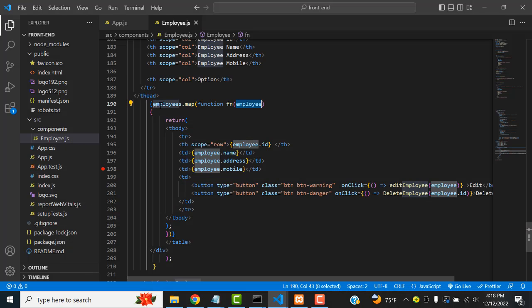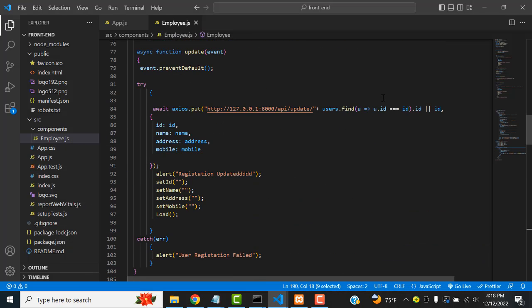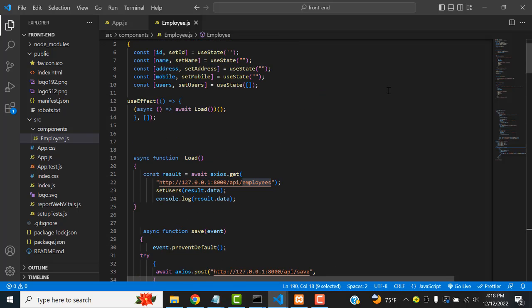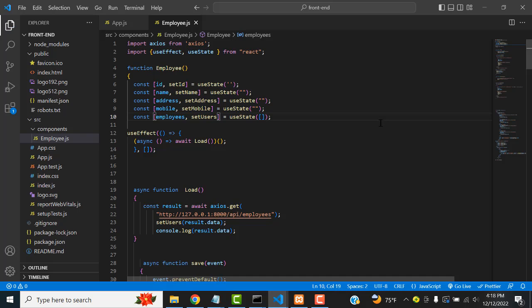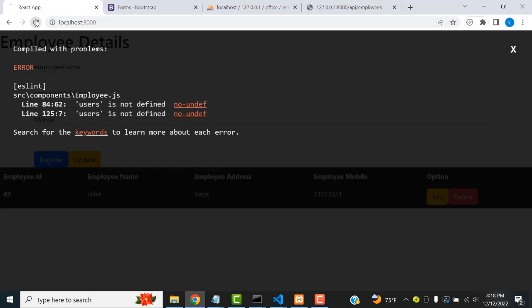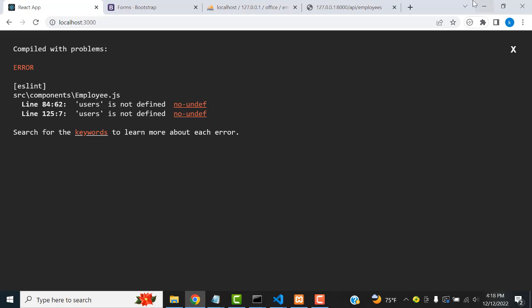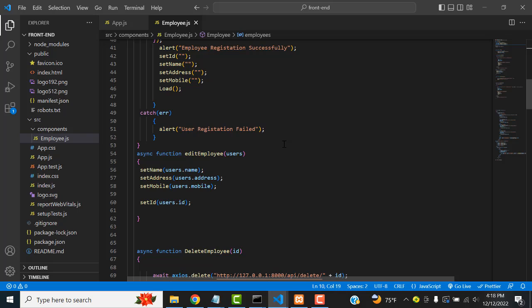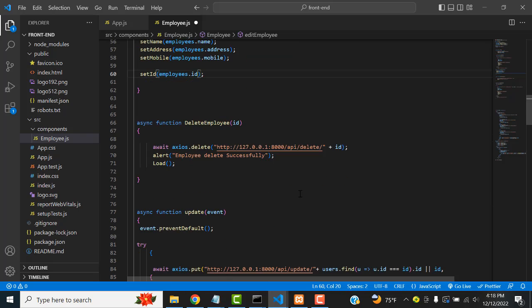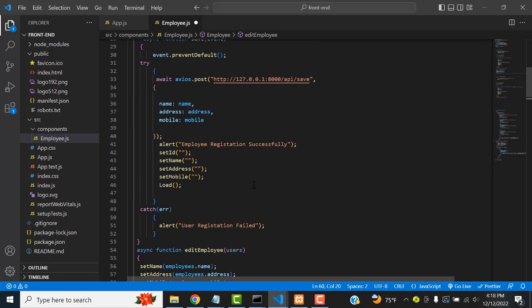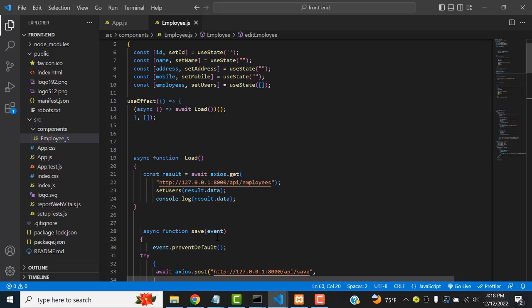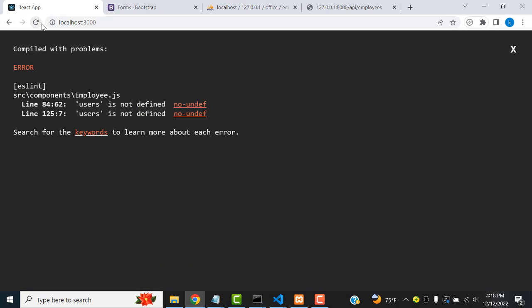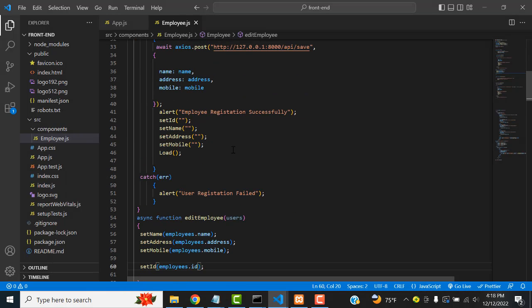Employees not defined. The problem is that employee is not defined: this one you have changed as employees. Users not defined, right? Users mean this is users, or all the users you have to change to employees. Perfect. Right now you have to give the unique name, then only will we be able to identify it. The name is important. Line 62.